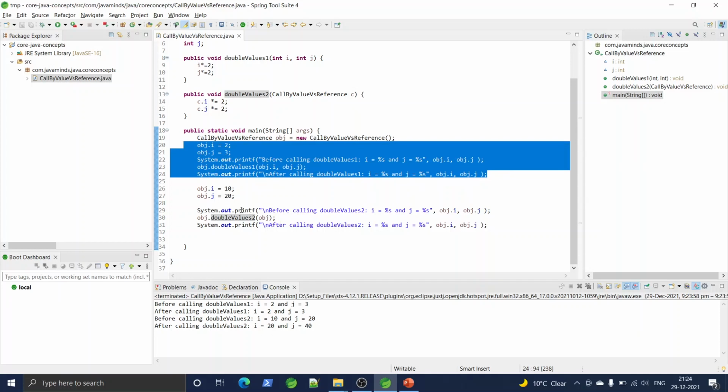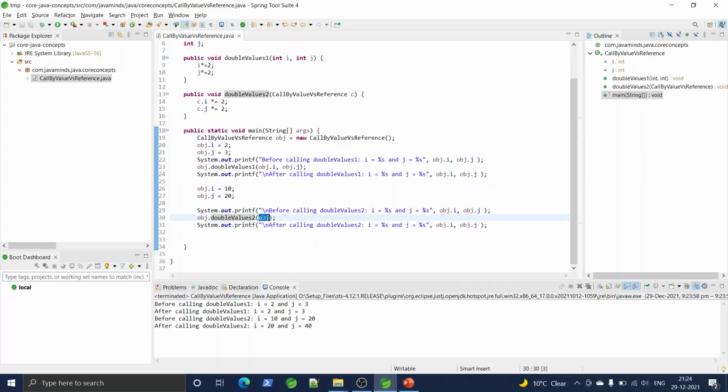And for reference types, where I am passing the object reference as an argument, when I print that object's member variables outside that method, I will see the updated values. So this is the difference between call by value and call by reference.